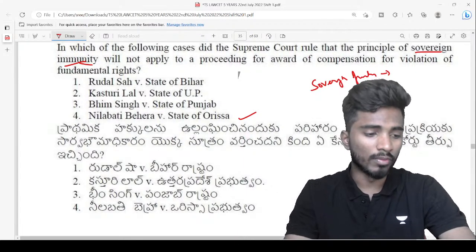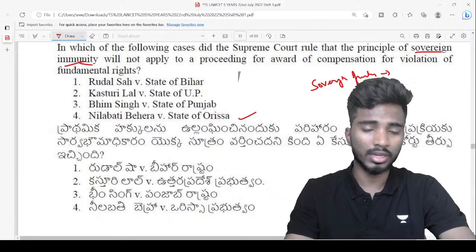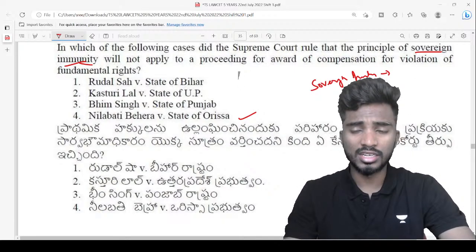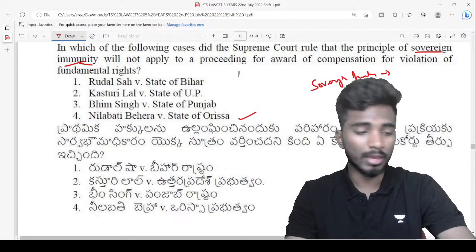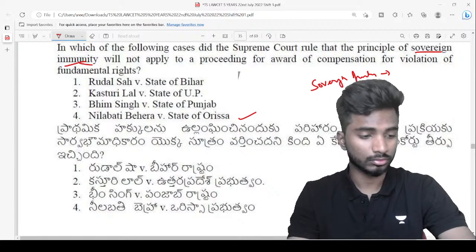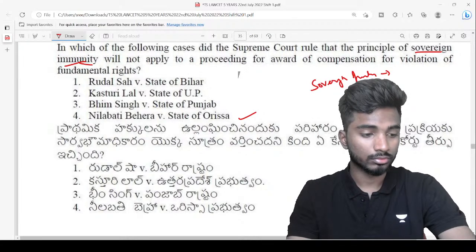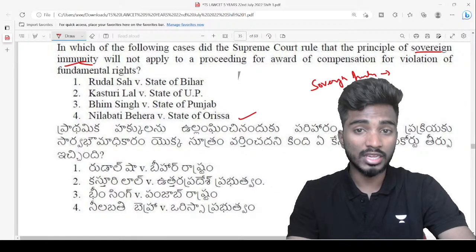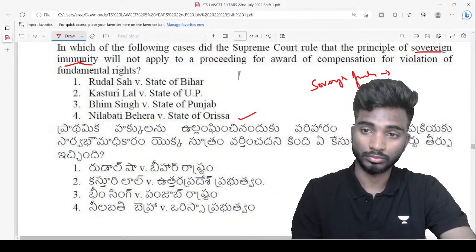If you have attended my class on torts and if you remember correctly, you will be able to answer it. While exercising sovereign functions, will the state be liable for the torts committed by its employees? While exercising sovereign functions, the answer is no.